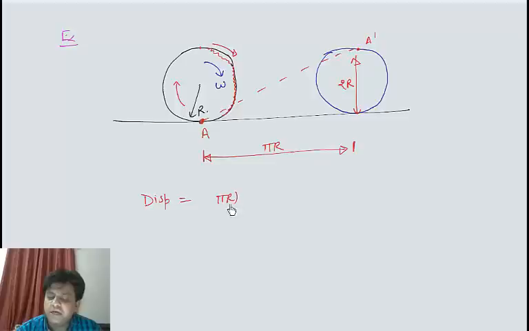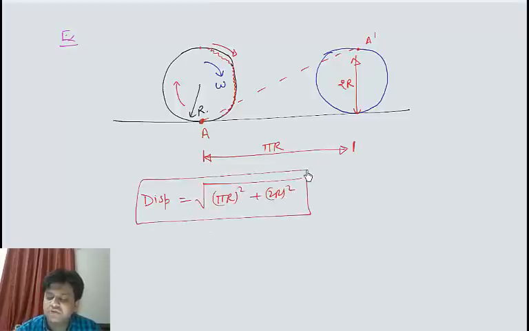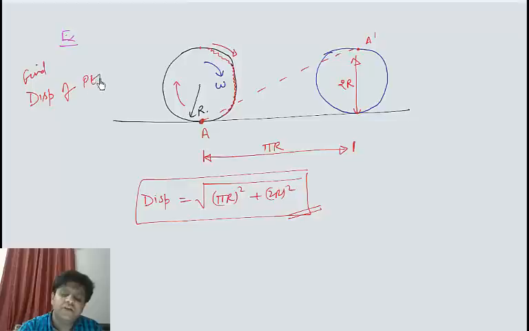So the displacement of point A from position A to point A dash can be told as displacement is equal to under root of (pi r) square plus (2r) square. So this is the displacement of point A. The question was, find displacement of point A, and we found the displacement of point A as it moved from this position A to this position A dash. This way we can find the displacement of point A. Thank you.